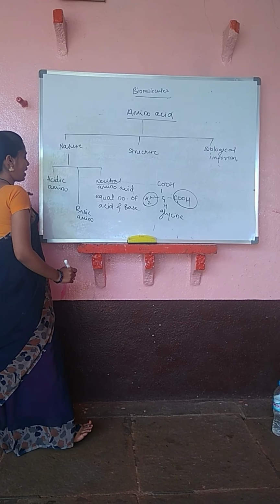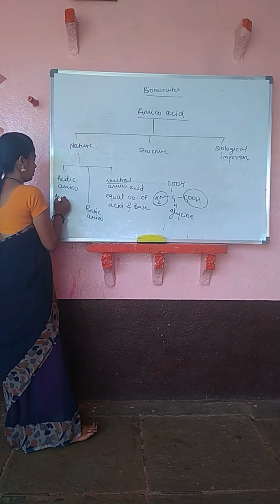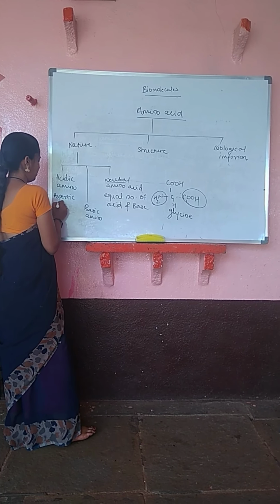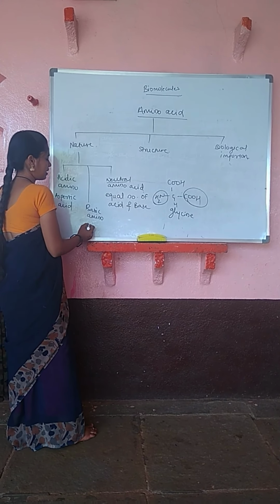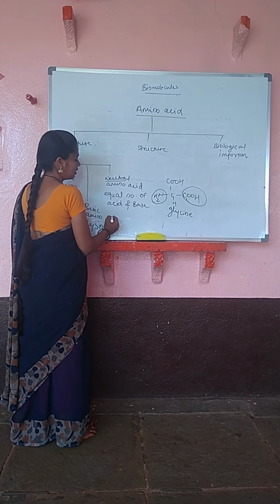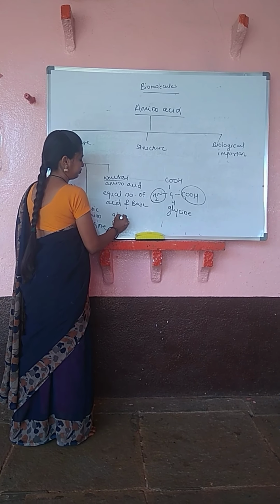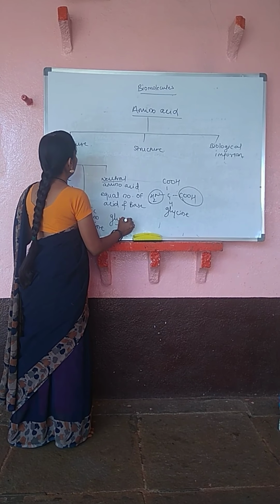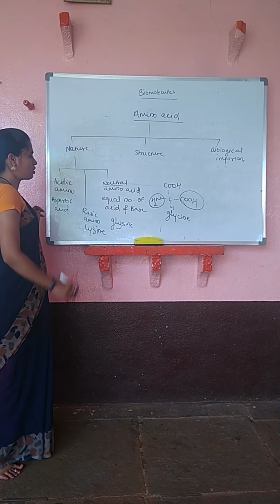An example of an acidic amino acid is aspartic acid, a basic amino acid is glycine, and a neutral amino acid is glycine. This is all about classification of amino acids on the basis of nature.